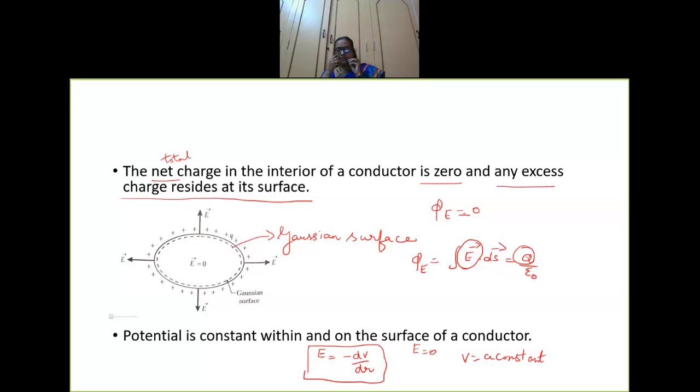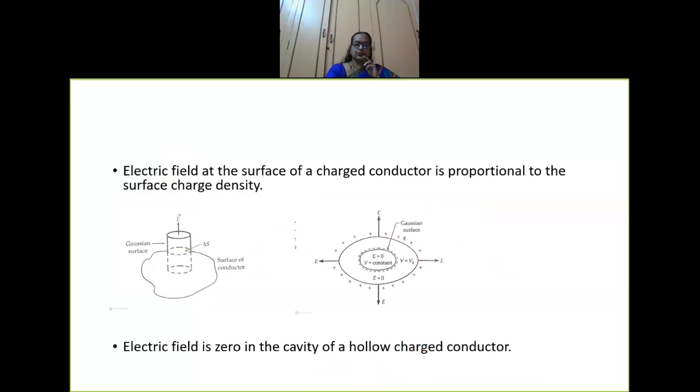Okay. So, we can also say that the surface where the potential is going to be the same, potential is going to be constant. What is the surface called? We remember what we discussed in the earlier topics. If the potential is going to be constant, you call that surface an equipotential surface. The surface of a conductor is an equipotential surface which has the same value. Is it clear? So, fourth point, potential is constant within and on the surface of a conductor. Clear? So, we have discussed 4 points. Let us move on to the fifth point.